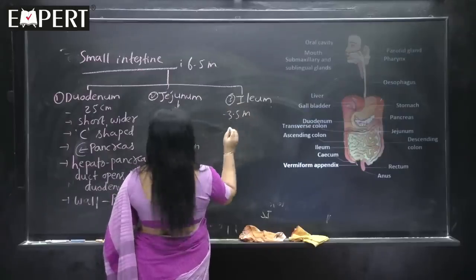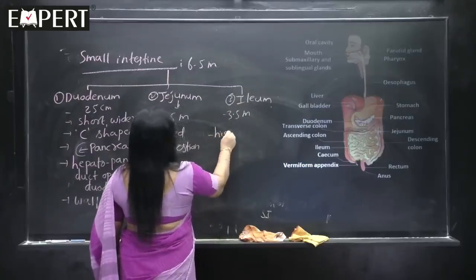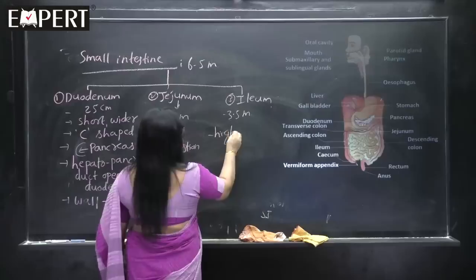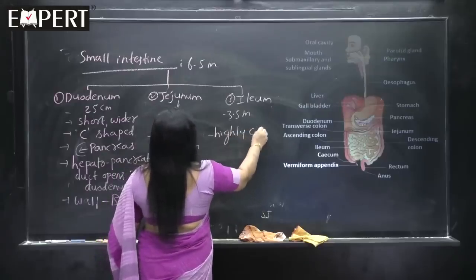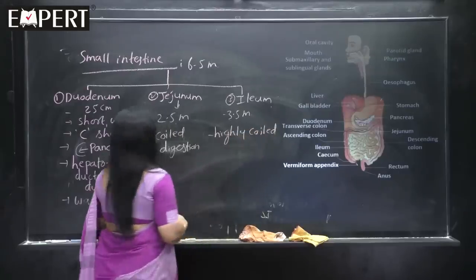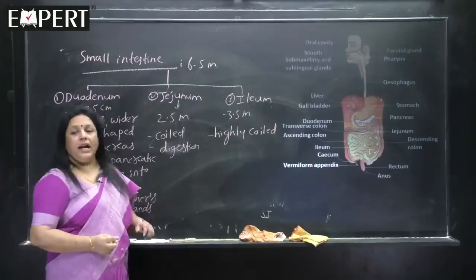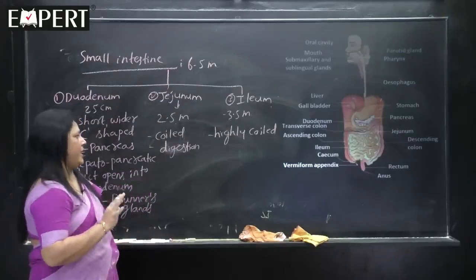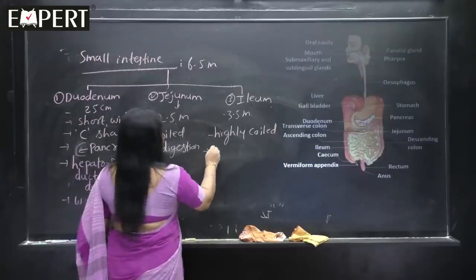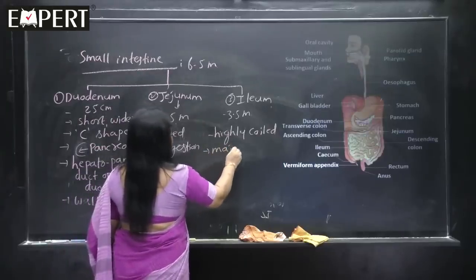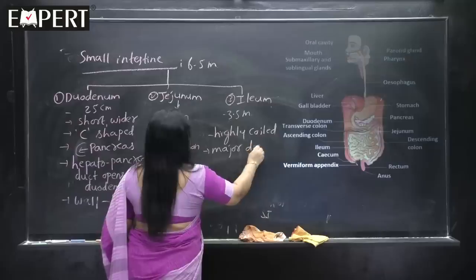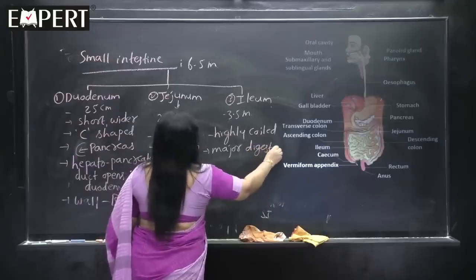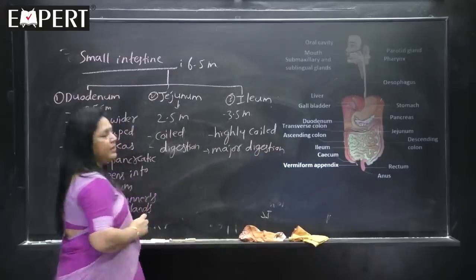3.5 meters in length. Compared to the other two parts of small intestine, it is a highly coiled structure. It is a highly coiled structure compared to the other two parts. And major digestion occurs in the ileum. Major digestion occurs in the ileum.